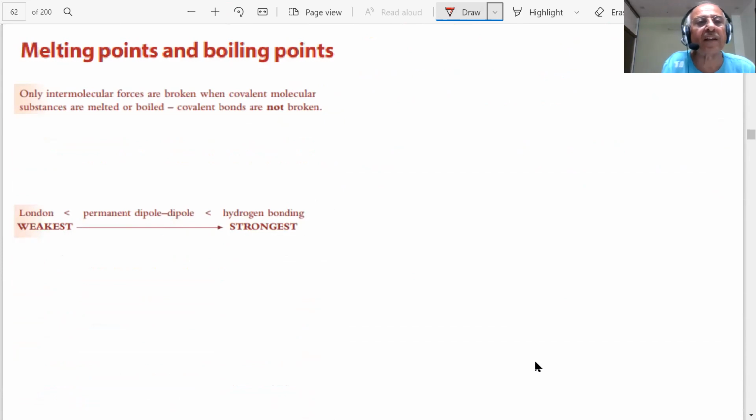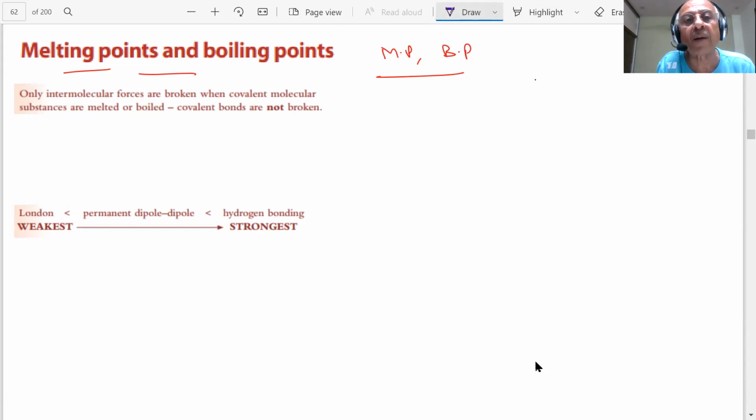So student, finally we conclude that melting and boiling points will be decided by intermolecular forces. When you melt a compound or boil a compound, the intermolecular forces have to be broken. Then only the compound will melt or will boil, students. Okay? Covalent bonds are not broken whenever you are talking of melting point and boiling point.